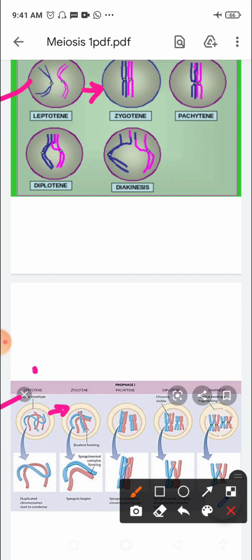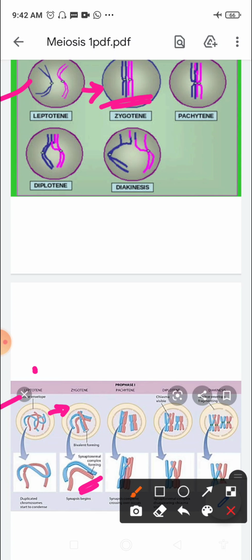So you can see the synaptonemal complex being formed over here, right? That is formed in this stage. The synaptonemal complex is formed in this stage. Pairing of homologous chromosomes is specific. So what do you get to see over here? If you look at the stage, you can see the homologous chromosomes getting paired, right? So here they are coming together.